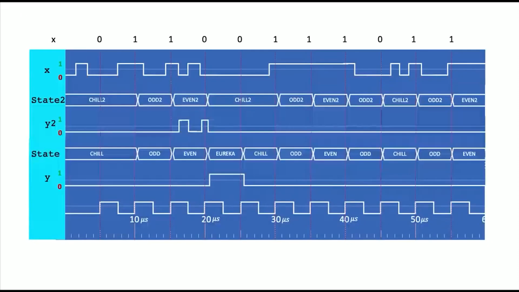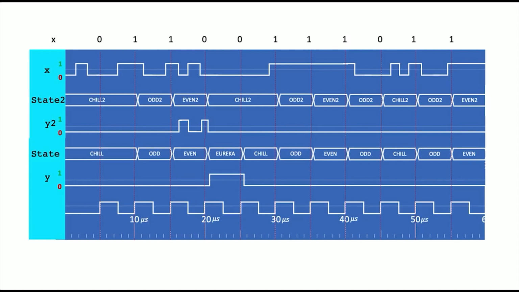Okay. All right, so just to show you the difference between the 2 on the same input, they would both start in their chill states and they would both bounce between odd and even. The difference is that the Moore version is going to go to Eureka, whereas the Mealy one is going to go back to chill. Right? The other difference, of course, is that here we're getting an output of 1 earlier than here. So Y2 is 1 on this clock edge, whereas Y is only 1 on this clock edge. So our output is delayed.